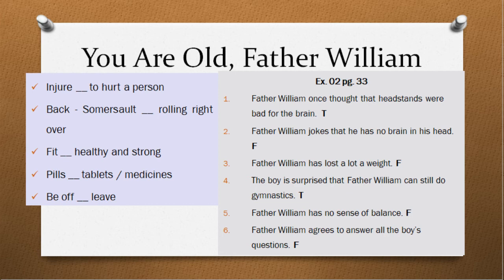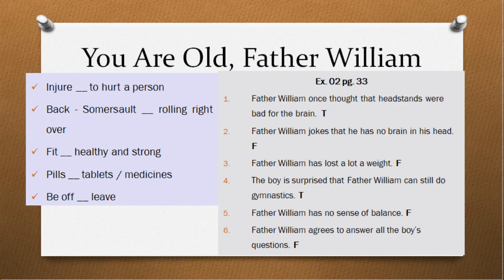Injure, meaning to hurt a person. Back somersault, it is rolling right over. Most of you can do a somersault. Fit, healthy and strong. Pills, tablets or medicines. Be off, leave or get out.